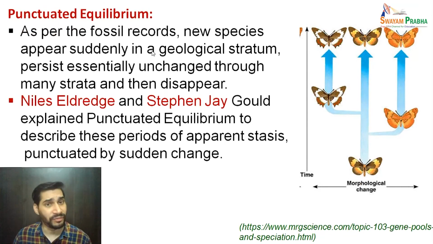As per the fossil records, new species appear suddenly in a geological stratum, persist essentially unchanged through many strata, and then disappear apparently.